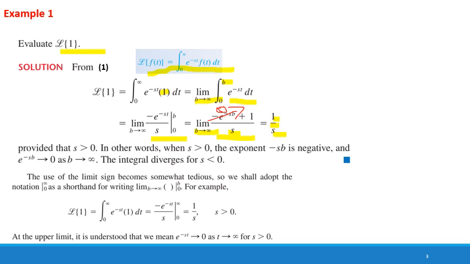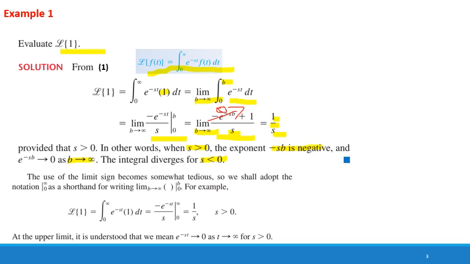In other words, provided that s is greater than 0, the exponent minus sb is negative, and e power minus sb approaches 0 when b approaches infinity. The integral diverges for s less than 0.